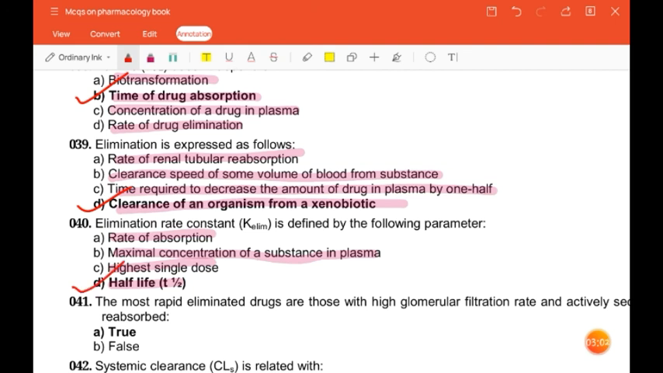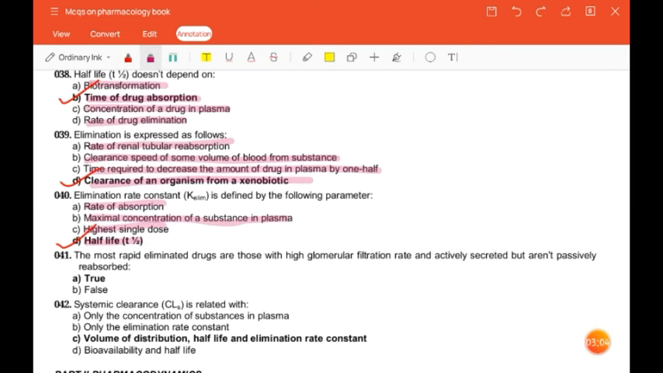Next question is the most rapidly eliminated drugs are those with higher glomerular filtration rate and actively secreted but are not passively reabsorbed. True or false? So the correct answer is true.